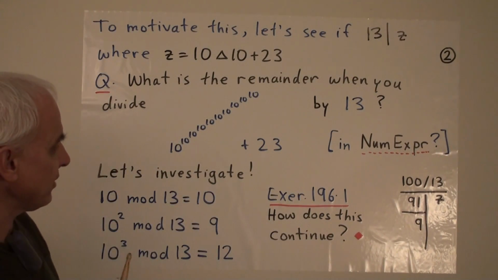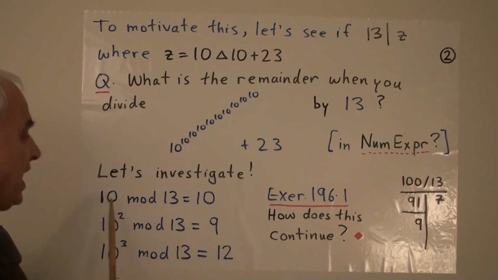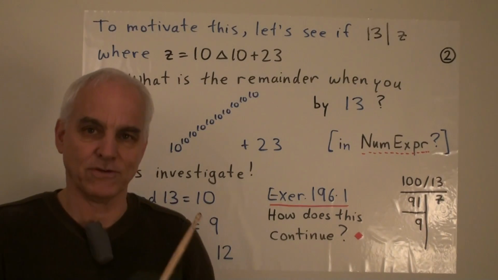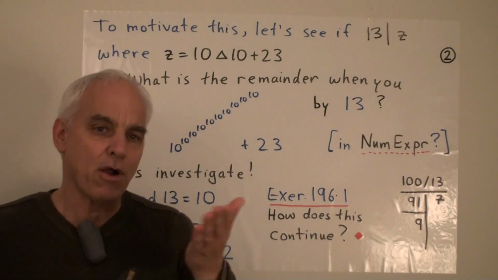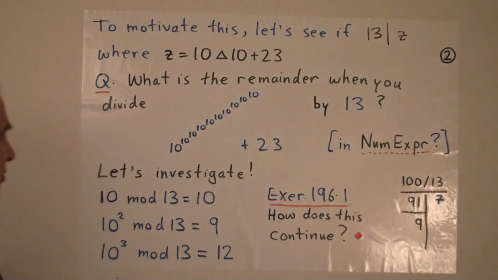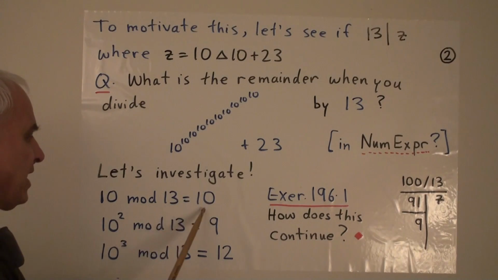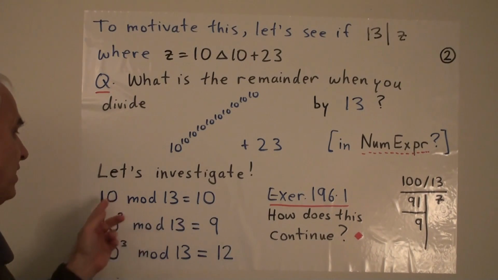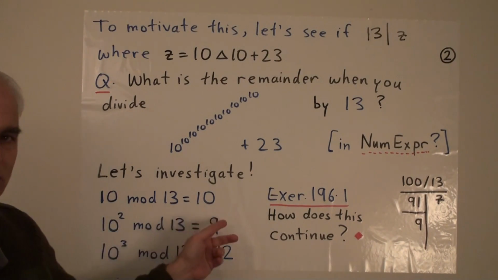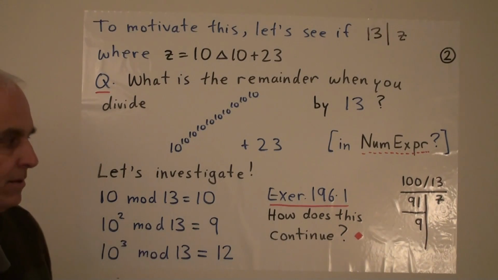So let's investigate this question, as you might have done, by just looking at very simple, modest powers of 10, in terms of what their remainders are when you divide them by 13. It's a very profitable kind of investigation. So if we take 10 mod 13, well, that's 10. That's telling us that if we divide 10 by 13, the remainder is 10. How about 10 squared mod 13? Now it's a question of dividing 100 by 13.